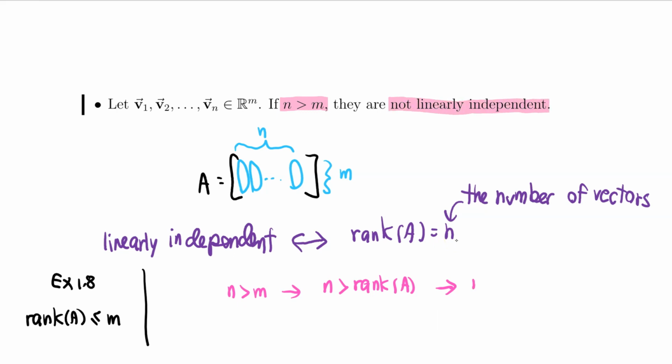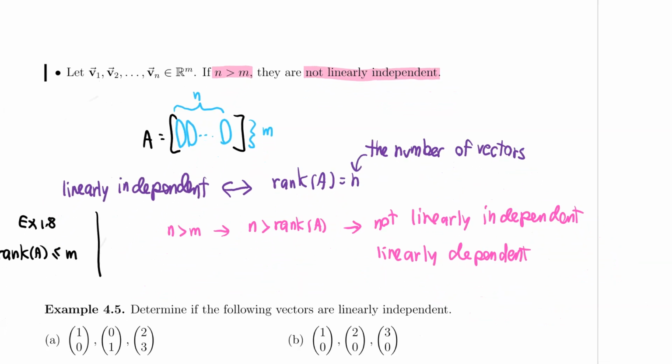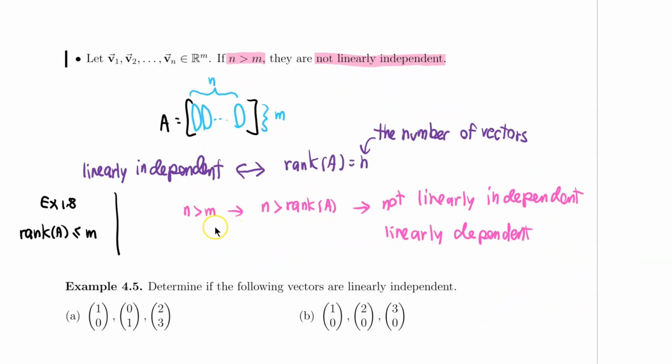So they are not linearly independent. This is actually the same as saying that they are linearly dependent. So in a nutshell, what this means is if n is greater than m, I just have too many vectors. If I have too many vectors, then some of the vectors are going to be a linear combination of some others.